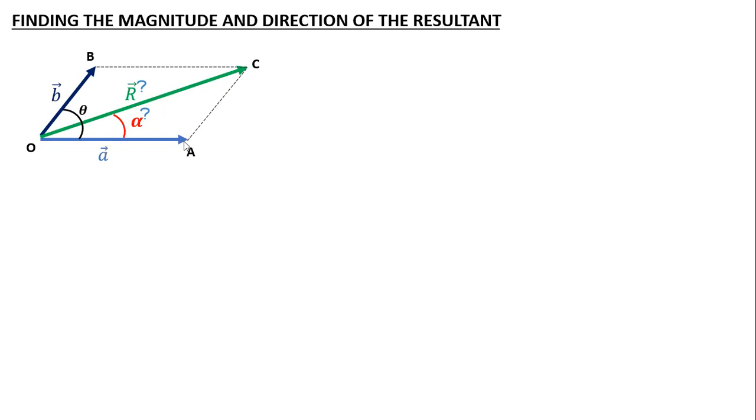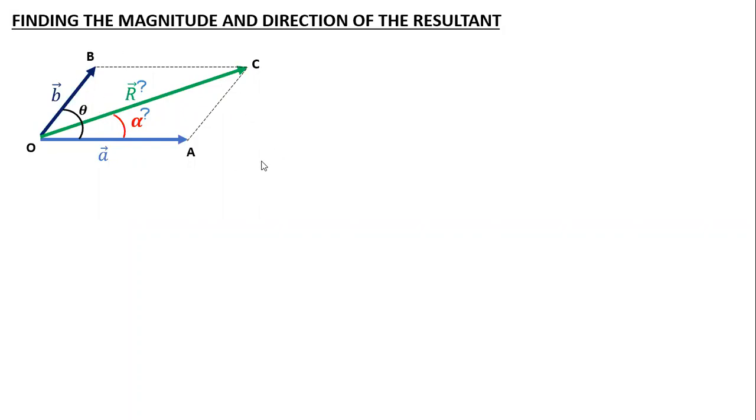Okay, so I started with OA vector as A vector, then we had B vector as OB. We completed the parallelogram, the intersection was C, and OC was my resultant R. A was taken as towards the east side, so B was making an angle theta towards north from east. B had a direction, A also had a direction, and the length defined their magnitude. Now I need to get the value of R. The length of R will be my magnitude of R, and the alpha angle is going to tell me the direction, with respect to A, in which it is moving. So two things I need to calculate.